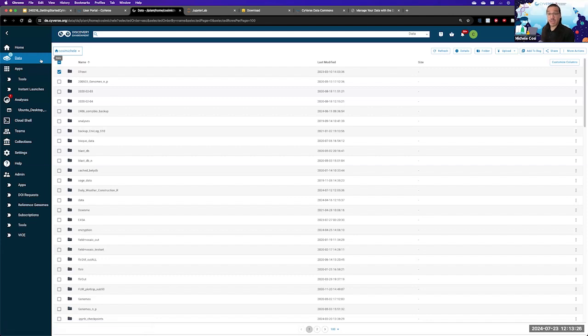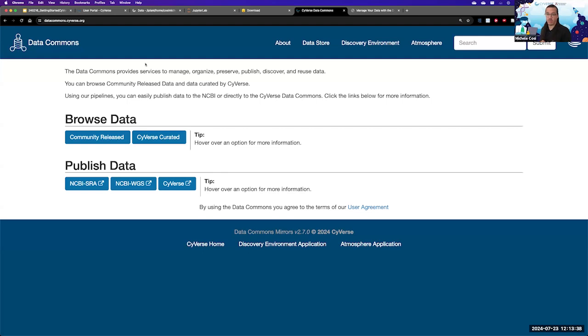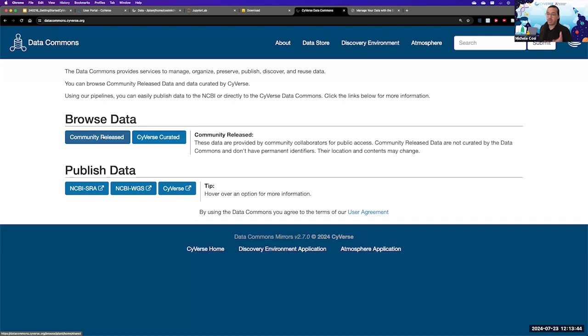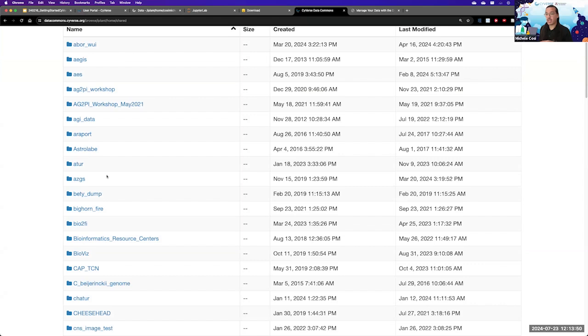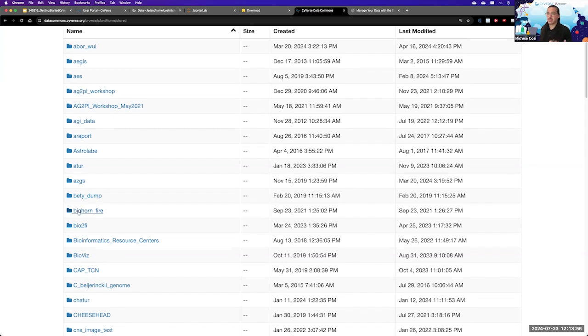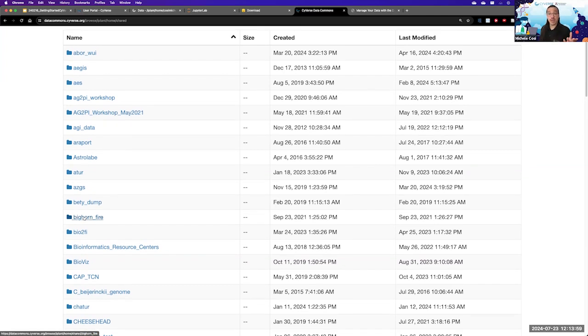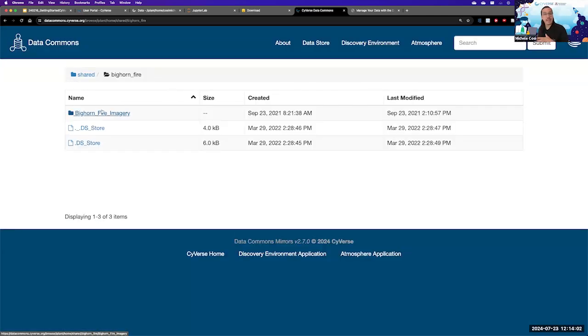We have now come to an end of the getting started of CyVerse, but there is a couple of things still that I do want to show you. First is datacommons.cyverse.org. And datacommons.cyverse.org allows you to see and view the community release folders, and these are folders that are within CyVerse shared such that everybody on the internet can see. For example, I can look at the Bighorn Fire folder, and I can be somewhere around the world and still be able to access this folder without a CyVerse account.